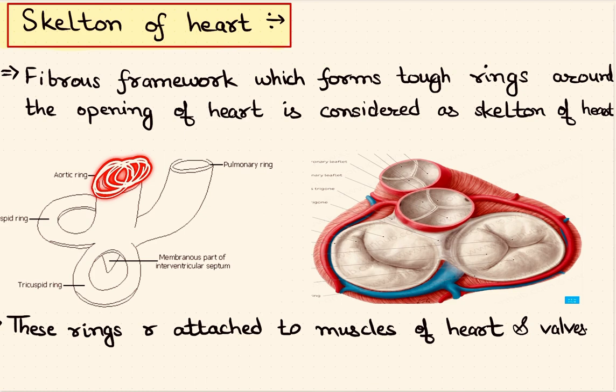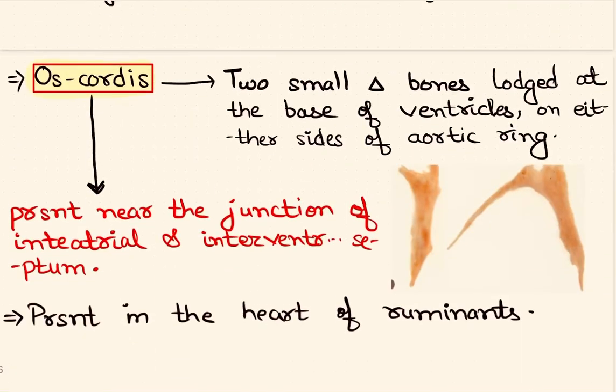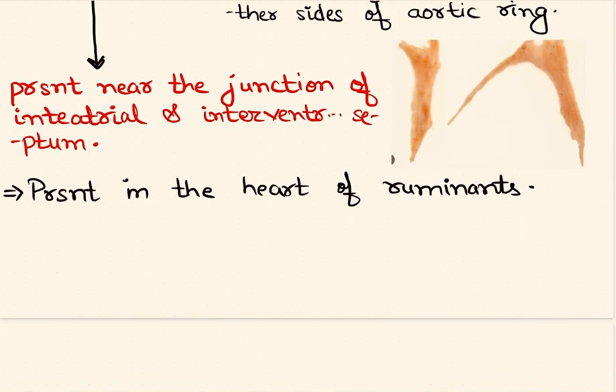These rings, which are fibers in the form of tough rings, are attached to the muscles of heart in the myocardium and to the valves, bicuspid and tricuspid valve. You can see these are the rings. These rings are attached to these valves and these muscles. So which are the two structures to which these fibrous rings are attached? Muscles and valves.